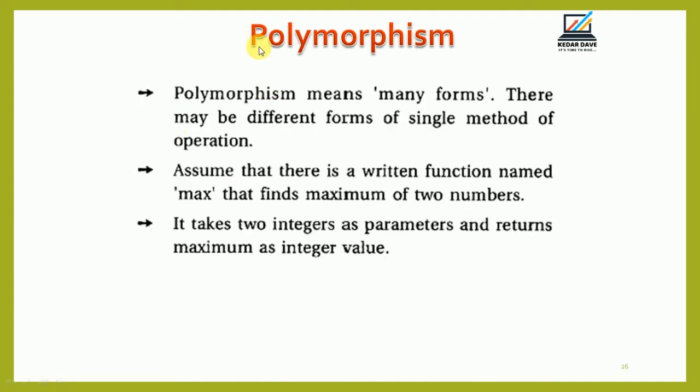After that, polymorphism means many forms. There may be different forms of a single method or operation. So assume that there is a function named max that finds the maximum of two numbers. It takes two integers as parameters and returns the maximum as an integer value.